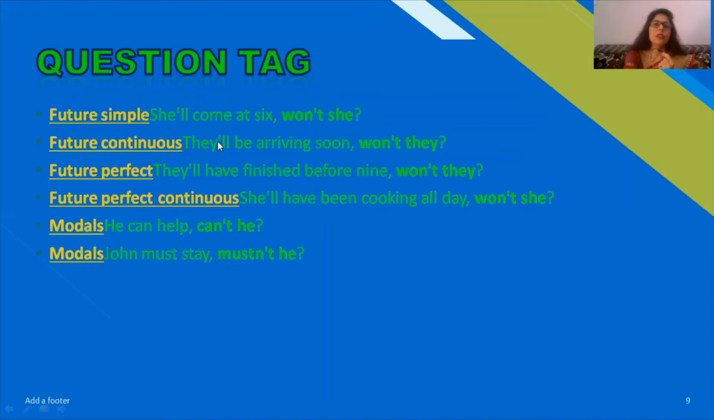Future continuous: they will be arriving soon, won't they? Even in the future continuous, we'll use won't they. Won't means will not. Future perfect, again won't they, you may see. How are we framing the future perfect? They will have finished before 9. And even then, we are using won't they.